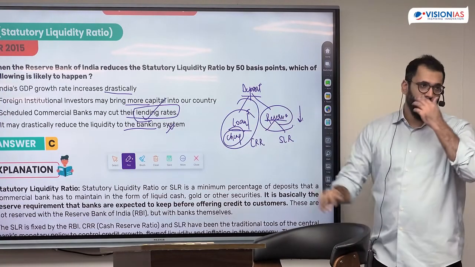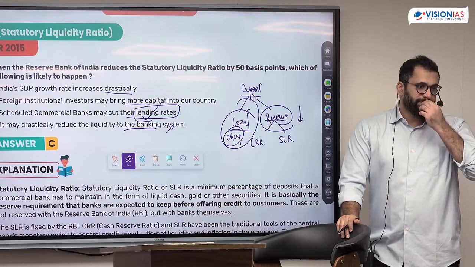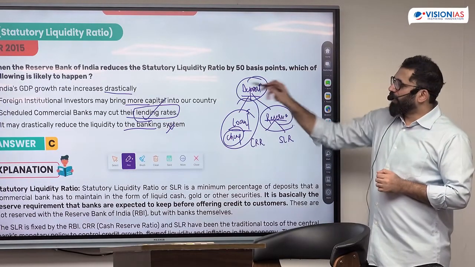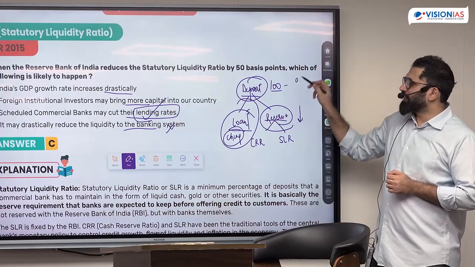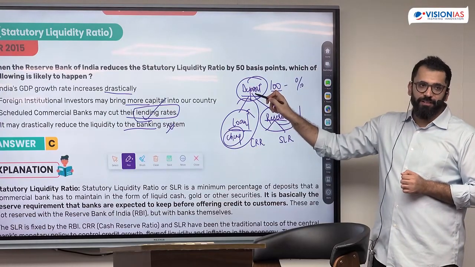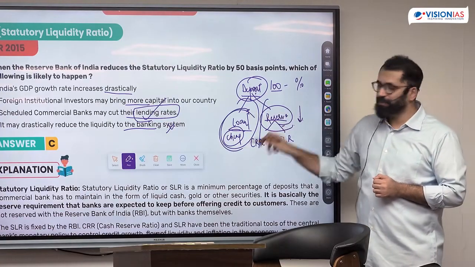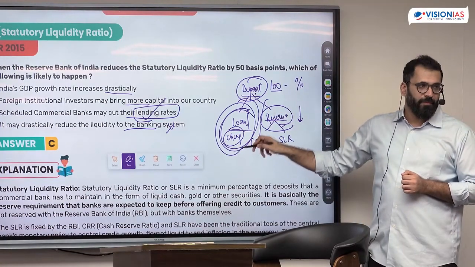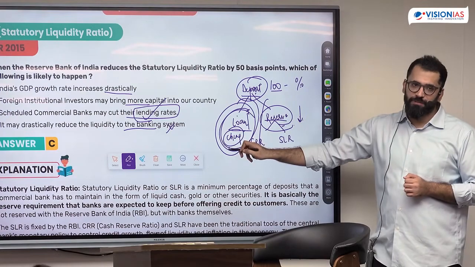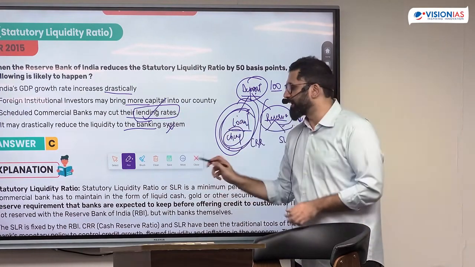Because why expensive? I have to pay a percentage interest on complete deposit. But this is the money which is not giving me a return. So I will want to take the maximum return. But if I can give more loan, I can give them cheaper. This is why cut the lending rates.